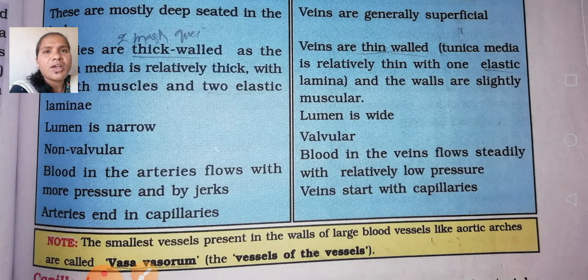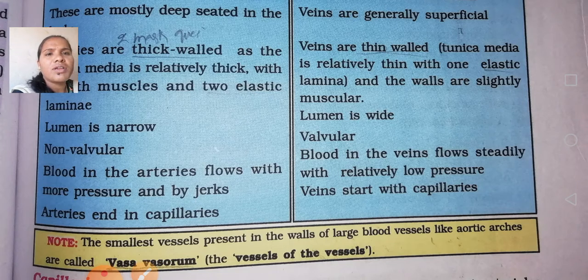Arteries always carry oxygenated blood to the different parts of the body, except the pulmonary artery. Veins always carry deoxygenated blood from different parts of the body to the heart for purification of the blood. Okay, it's clear.